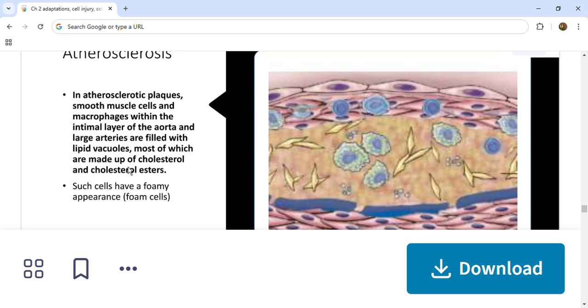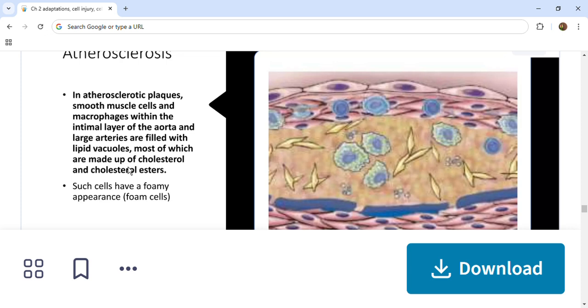So in atherosclerosis, smooth muscle cells and macrophages within the intimal layer of the aorta and large arteries are filled with lipid vacuoles. That is a very important point. Due to the rupture of fat-laden cells, cholesterol is leaked into the extracellular spaces and forms crystals.